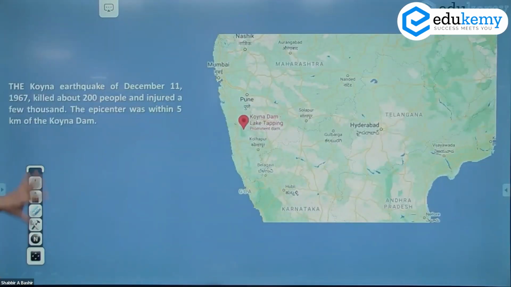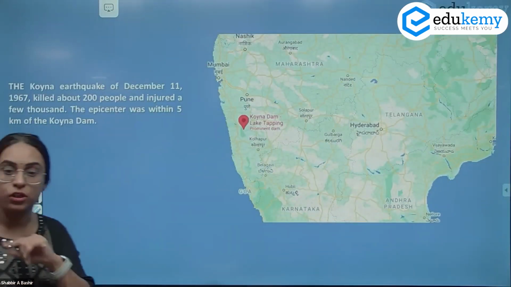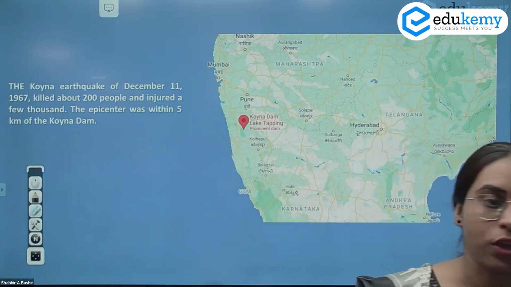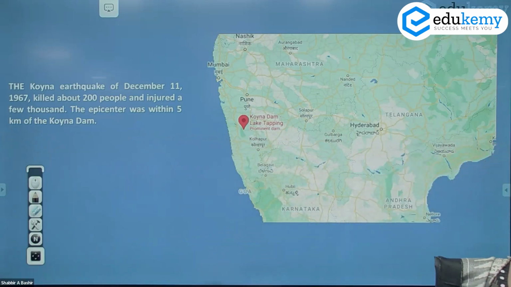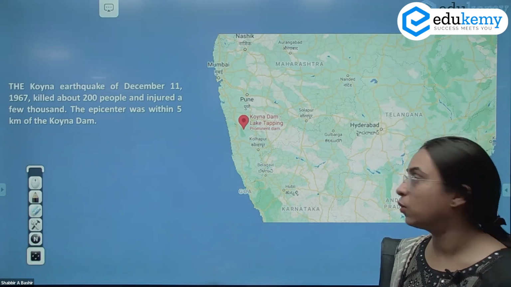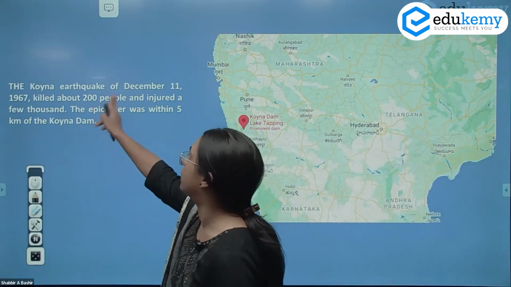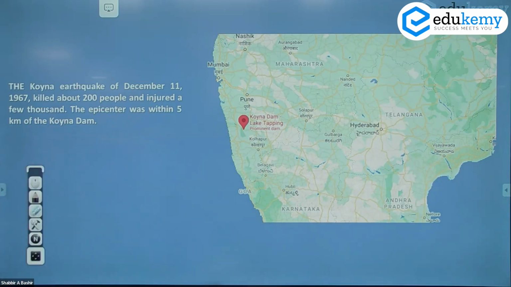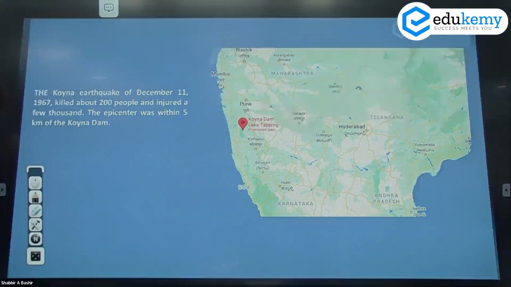Moving on. We've seen one of the major human factors that has caused earthquake, that is reservoir-induced seismicity. And for that, we had seen the Koyna Dam. The Koyna earthquake of December 11, 1967, which killed about 200 people and injured a few thousand of them. And the epicenter was along your Koyna Dam. This is the Koyna Dam in Maharashtra. So this was basically reservoir-induced seismicity.